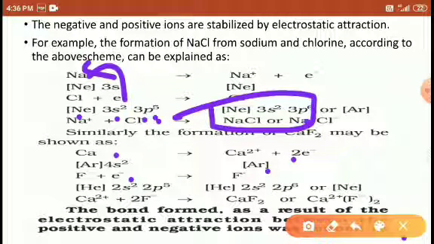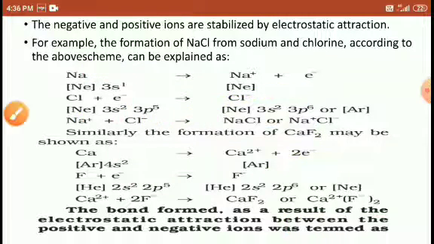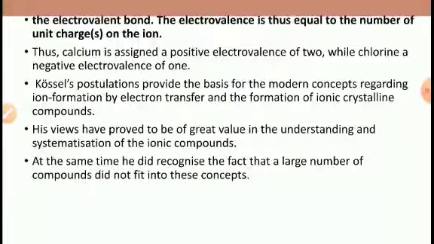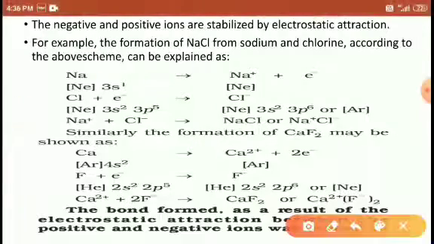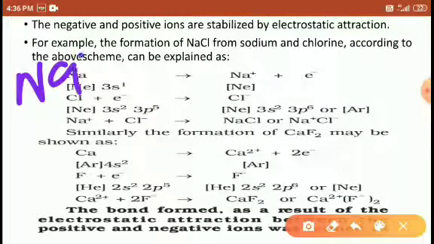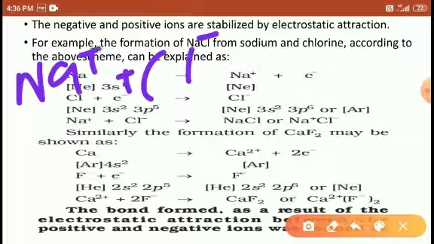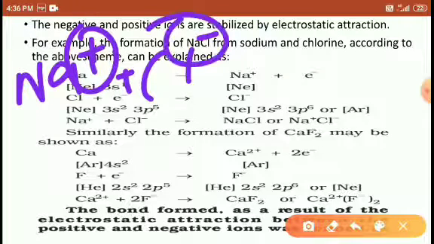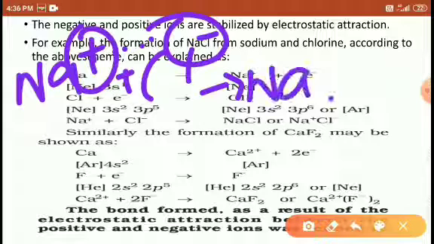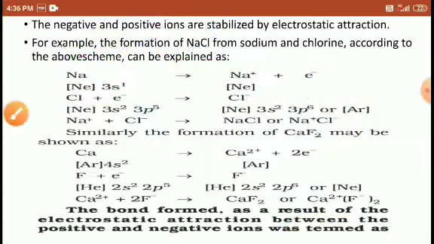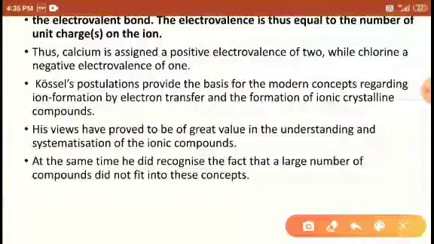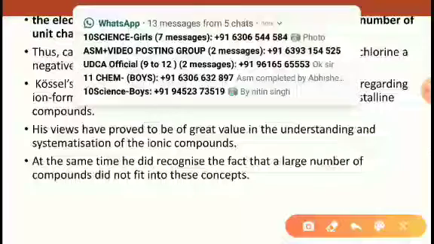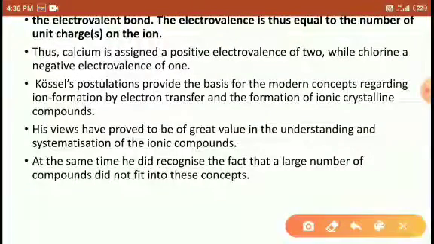The bond is formed as a result of the electrostatic force of attraction between the positive and negative charges. After that, the sodium ion is attracted to the chloride ion through their charges to form sodium chloride. The bond present between sodium and chloride, or between a metal and a non-metal, is the electrovalent bond.